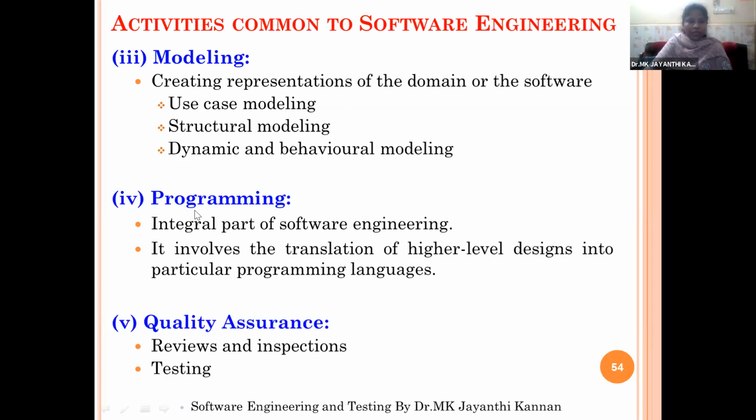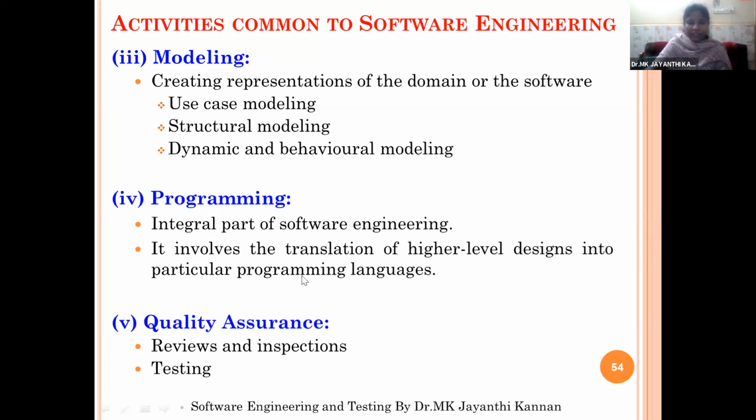Then the fourth step is programming. So the programming will create the internal part of software engineering. So the various coding aspects, declaration, various functions, main programs, everything will be done. It involves the translation of high-level designs into particular programming language.